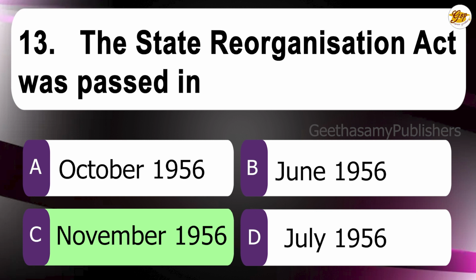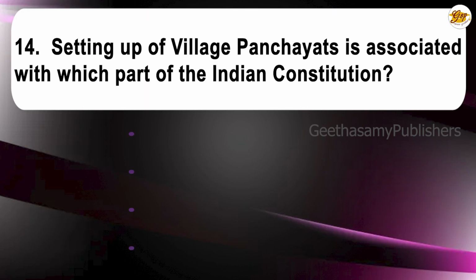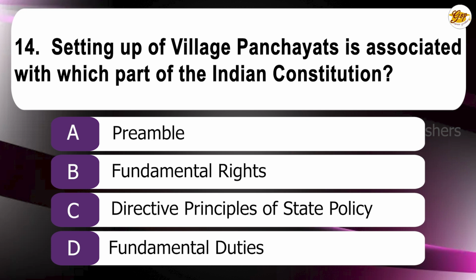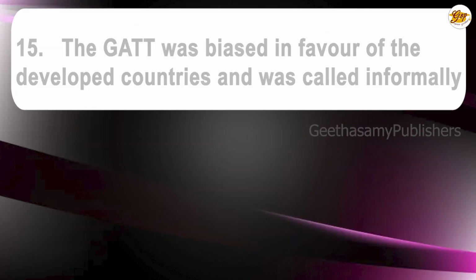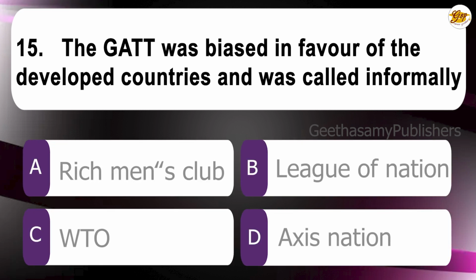November 1956. 14th question. Setting up a village panchayat is associated with which part of the Indian Constitution? A. Preamble. B. Fundamental rights. C. Directive principles of state policy. D. Fundamental duties. The correct answer is C. Directive principles of state policy. 15th question. The GATT was biased in favor of the developed countries and was called informally Rich Man's Club. A. League of Nations. B. WTO. C. Axis Nation.